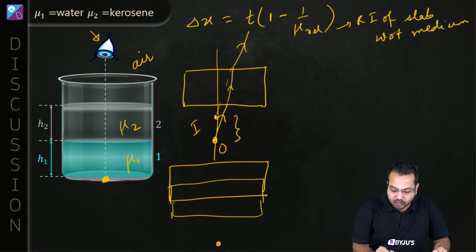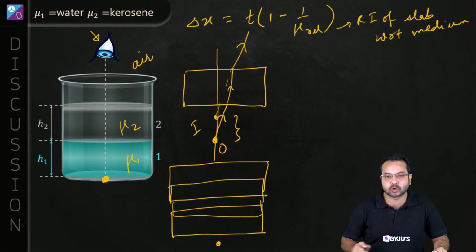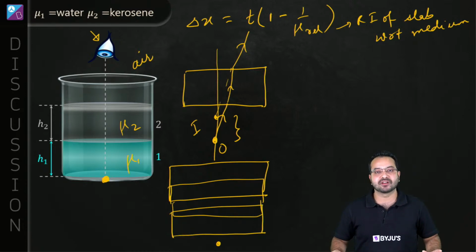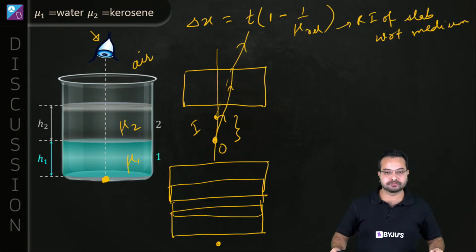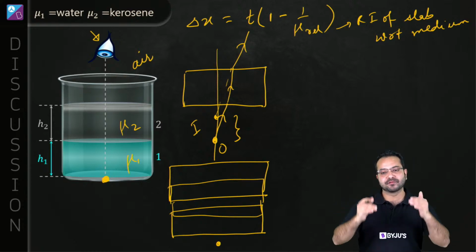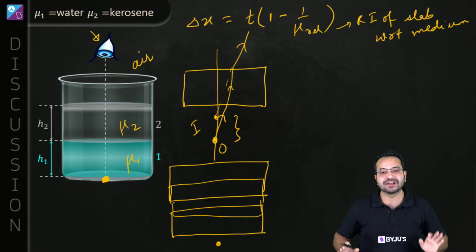We move the slab a little bit in the downward direction. Does the apparent shift that we calculated change? Can you tell me yes or no? We are keeping the object as it is, and we are moving the slab. We move the slab up, we move the slab down. Tell me if the apparent shift is going to change or not. Quickly, let me know.